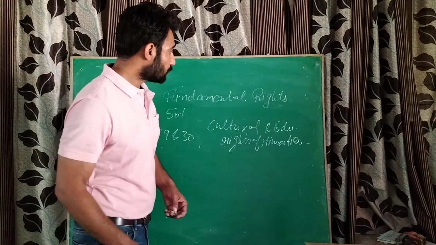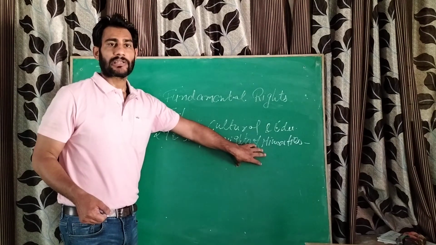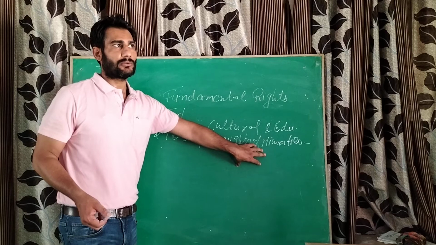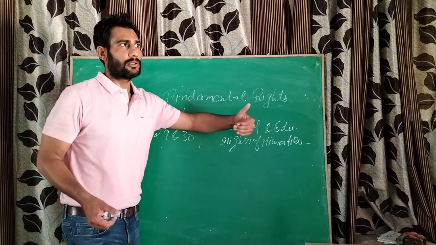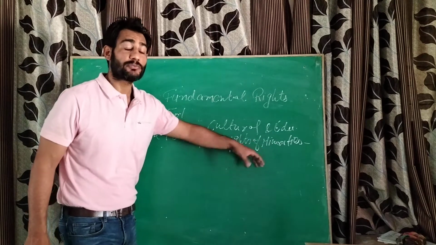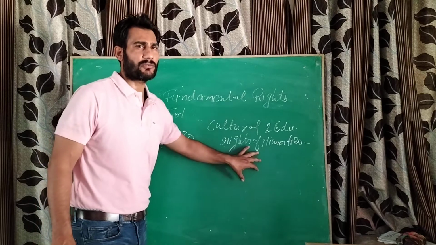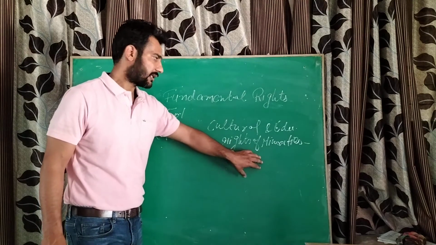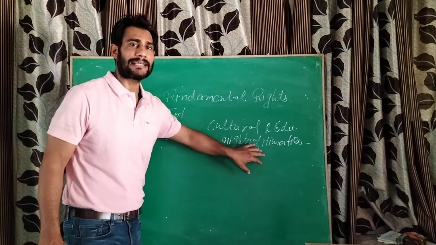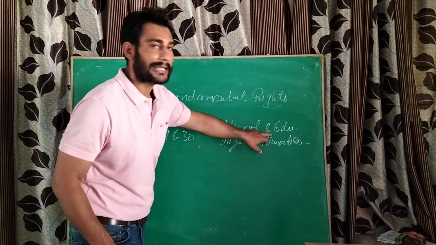So our constitution provides special privileges to these minorities so that they can work for the betterment of their culture and their languages, because they are minorities. They must be provided with some kind of edge to enhance their culture and their language. So these are our cultural and educational rights.